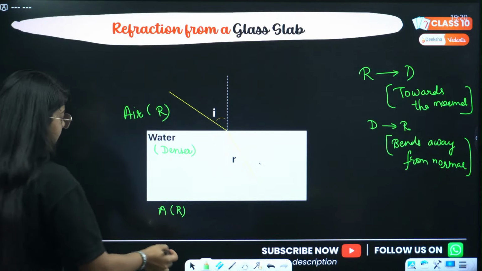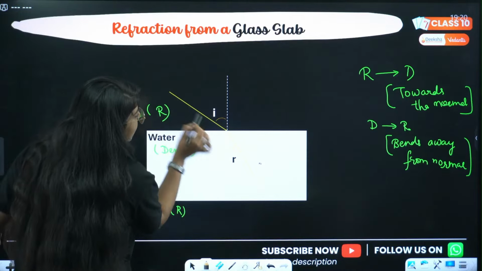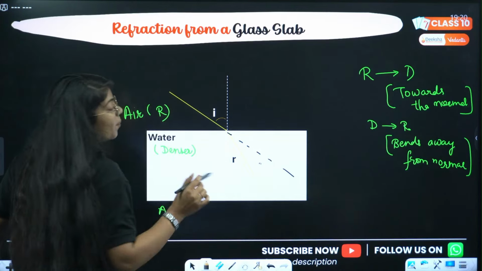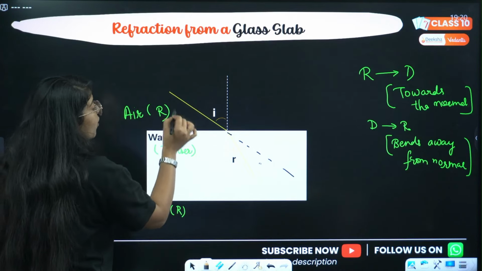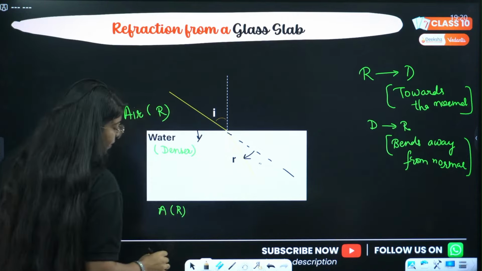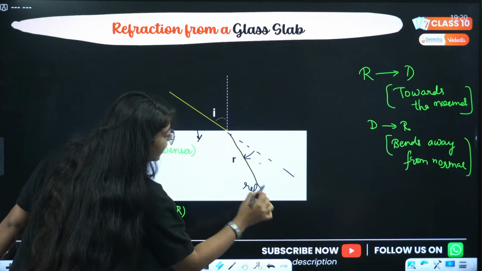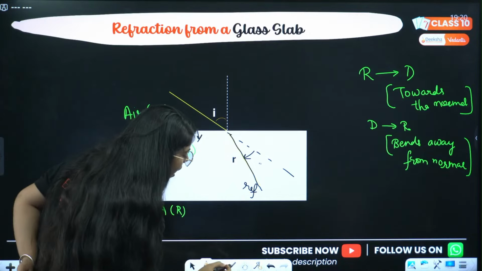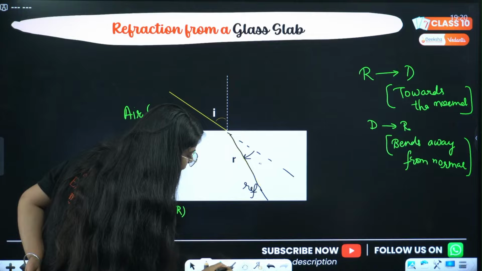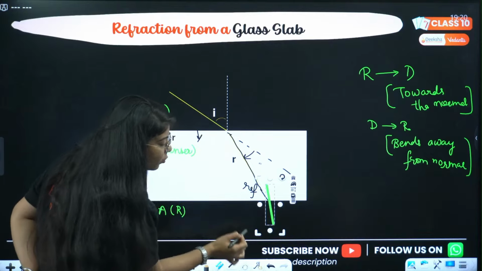ठीक है. चलो देखो कैसे. When the ray is coming, technically it should go like this, but there is water and it is going from air into the water, right? So it will bend towards the normal, and this is the incident ray, this is my refracted ray. ठीक है. Now again make a normal at the point of incidence of refraction. It is coming out now from water into the air.